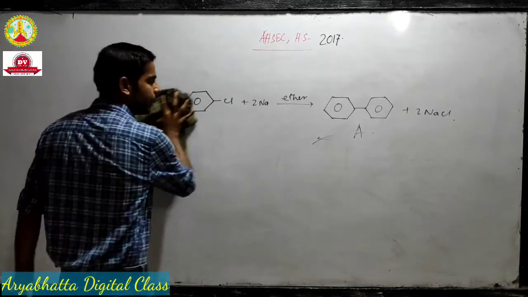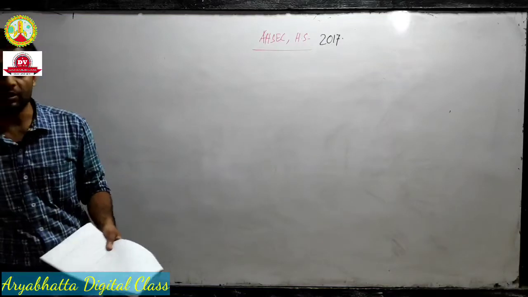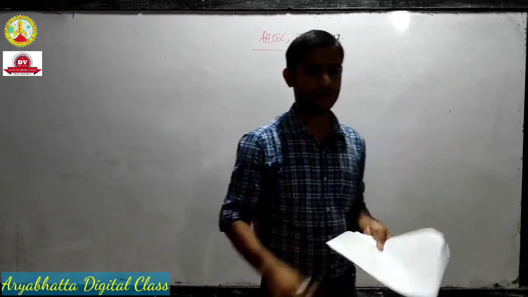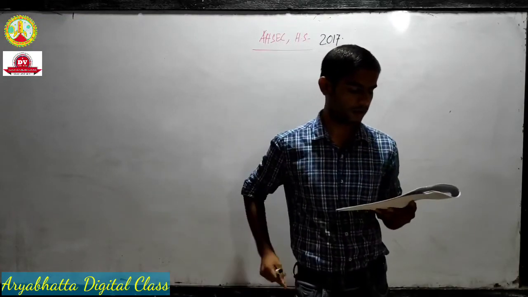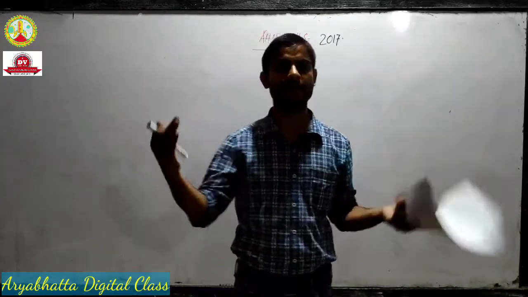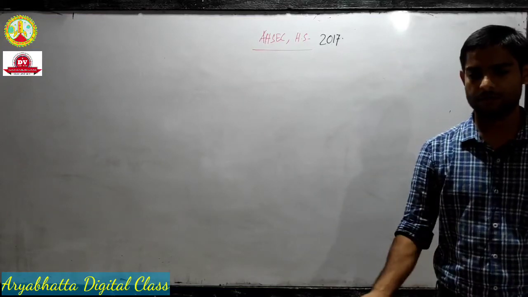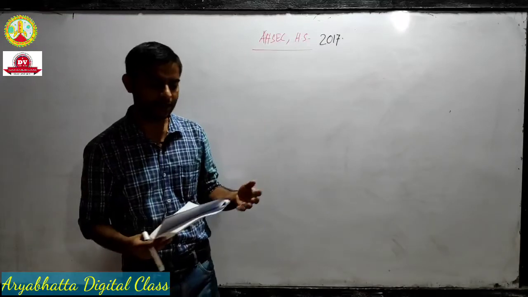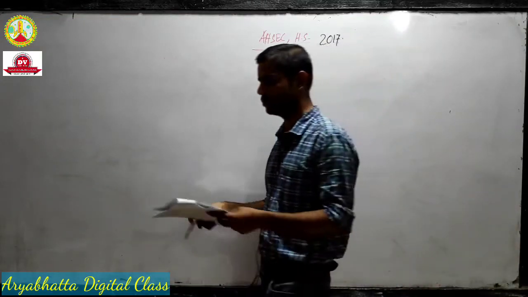See how easy the questions are in the examination. Okay, they are not that difficult. You have to just practice a lot. The next question from 2017 is, what is a racemic mixture? And give one example. Go to the racemic mixture class, the optical activity lecture. Go through that lecture carefully and you will find the answer to this question.